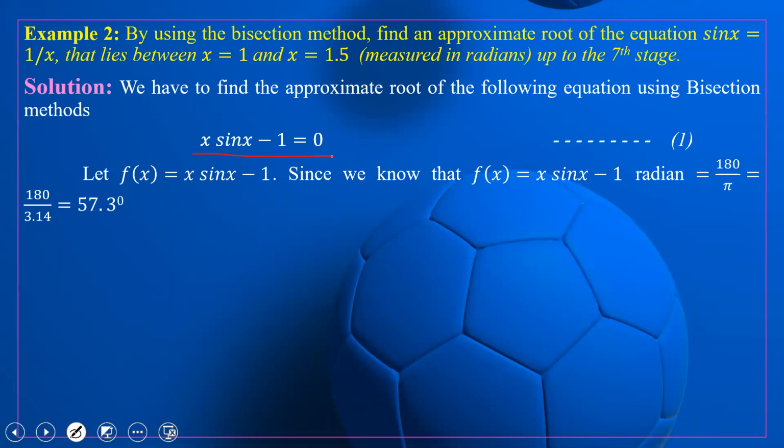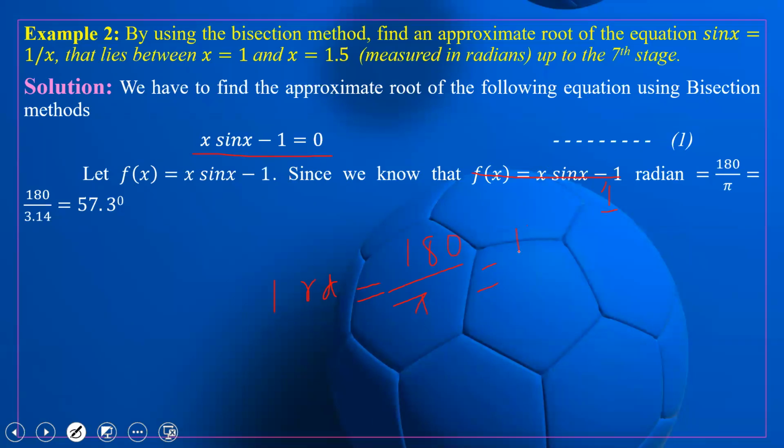and 1 radian. What is the value of 1 radian? 1 radian is equal to 180 divided by pi.